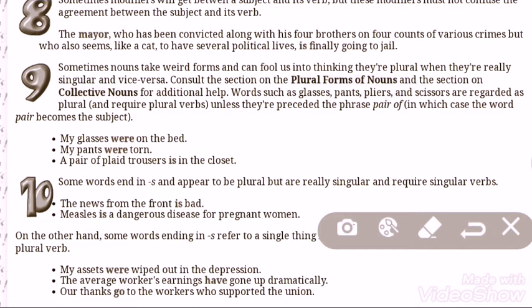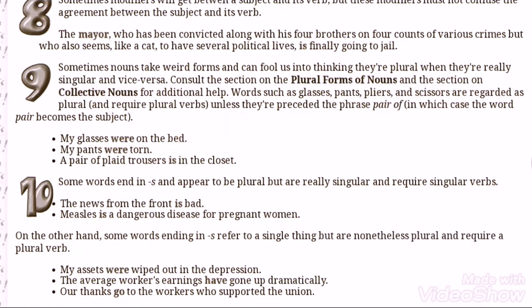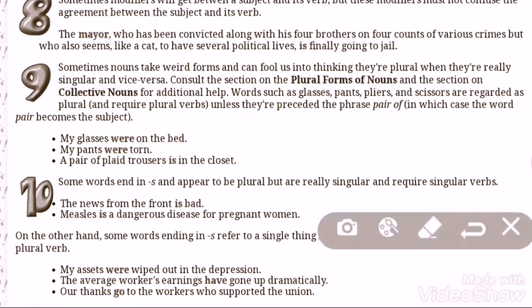My glasses were on the bed. My pants were torn. A pair of plaid trousers is in the closet.